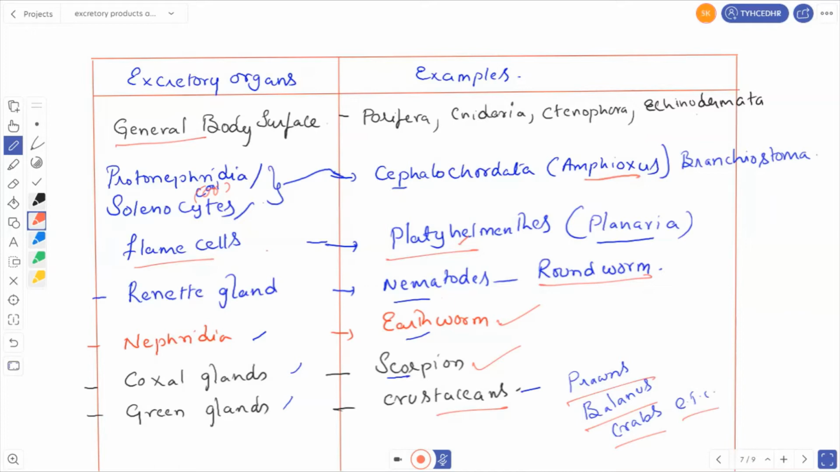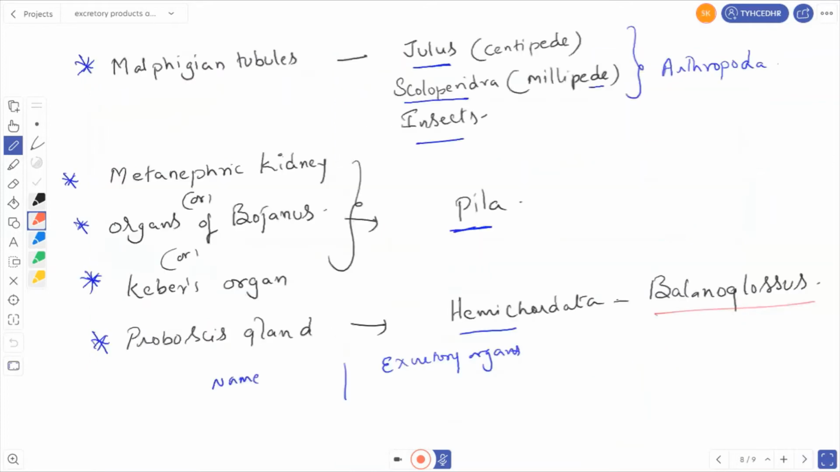Nephridia are the excretory organs in earthworm. Coxal glands are the excretory organs in scorpions. Green glands are the excretory organs in crustaceans like prawns, balanus, crabs, etc. Then Malpighian tubules are excretory organs in Julus. Julus is a millipede, Scolopendra is a centipede, and then insects. So all these belong to the phylum Arthropoda.